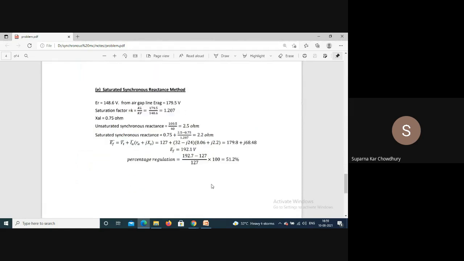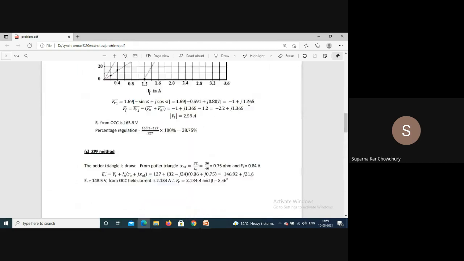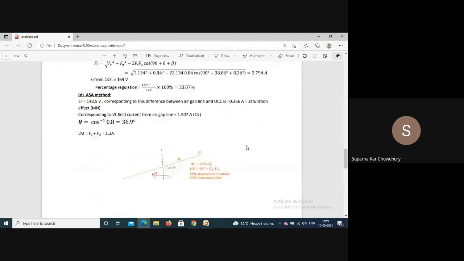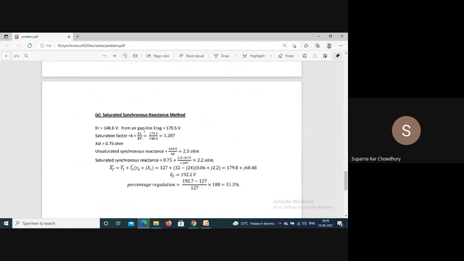Now the saturated synchronous reactance method. Here this is the value of ER. So from the air gap line, instead of the OCC, the corresponding voltage will be this one. Whatever be the field current, corresponding to the same field current, the voltage from the air gap line is this. So saturation effect will be the ratio of these two voltages. So this is 1.207. Now XAL is this, we have already determined.